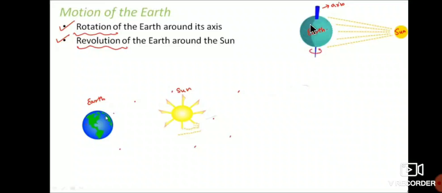That means in its own orbit, the earth is always rotating. You know that very well. That is called rotation. So revolution means the earth is completely revolving around the sun. The earth revolves around the sun. So the motion of the earth is of two types, both rotation and revolution. That means if the earth rotates on its own axis, that is called rotation. When it revolves around the sun, that concept is called revolution. That means both are examples of motion. What we call motion, for that there are two examples.